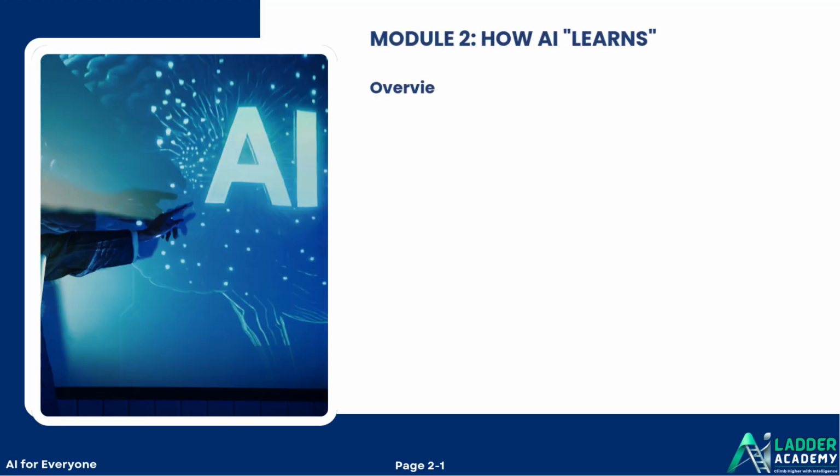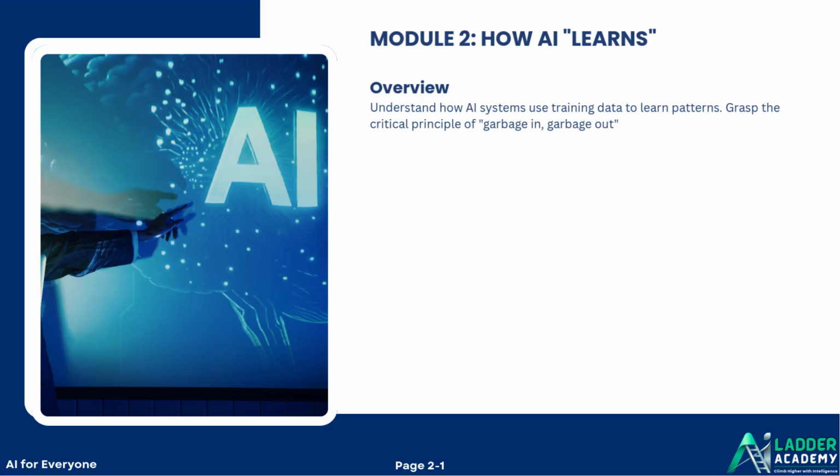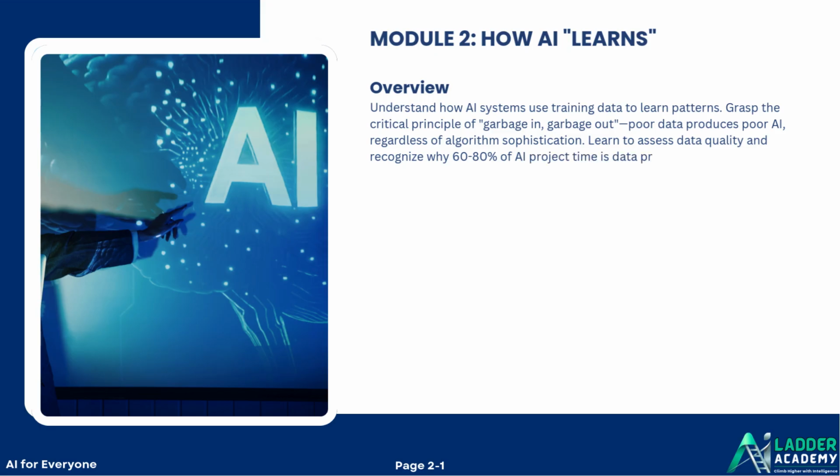Module 2, How AI Learns. Overview. Understand how AI systems use training data to learn patterns. Grasp the critical principle of garbage in, garbage out. Poor data produces poor AI, regardless of algorithm sophistication. Learn to assess data quality and recognize why 60 to 80% of AI project time is data preparation.